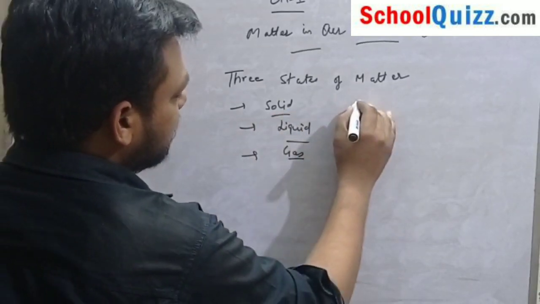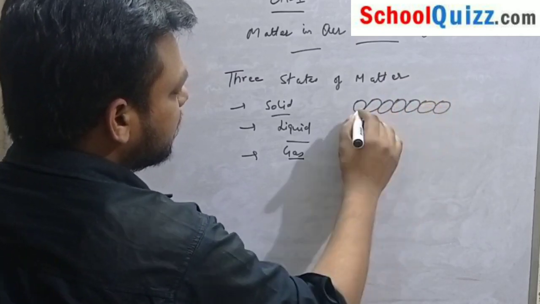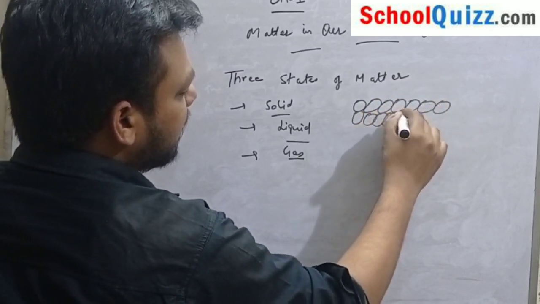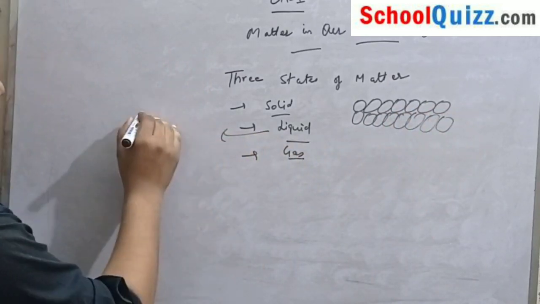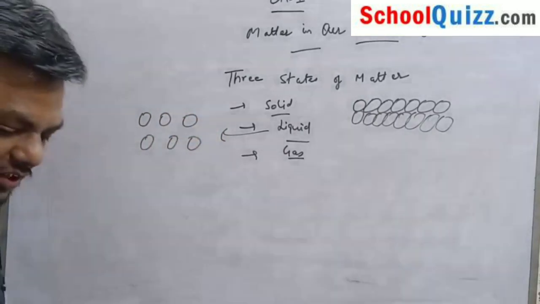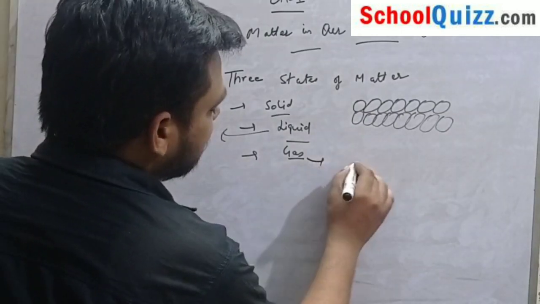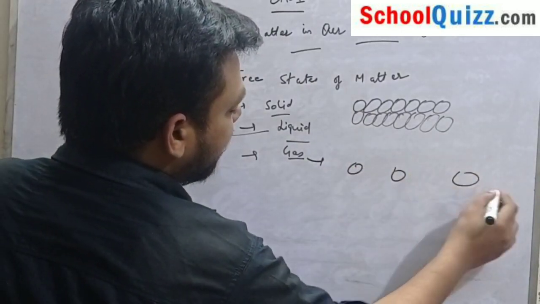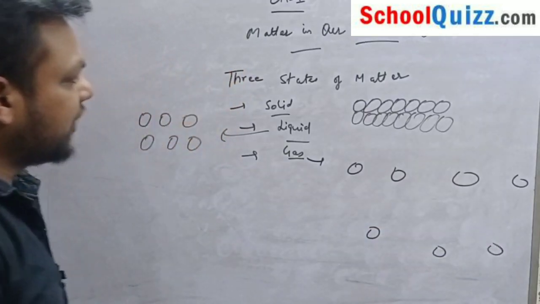So as we know, what are solids? In solids, the constituent particles are quite close to each other. In case of liquids, there is some difference in them, like this. If we talk about gases, the particles are quite far away. So this is the case of gases.